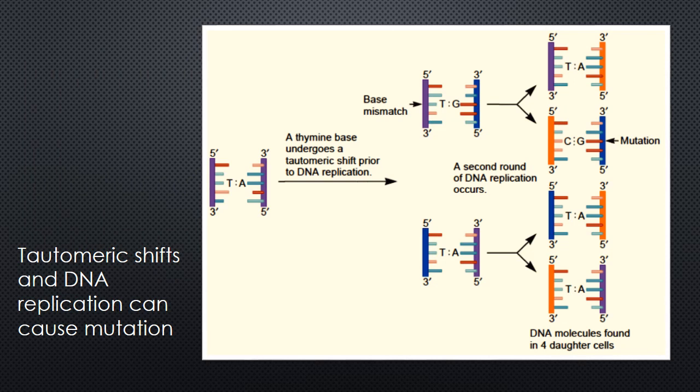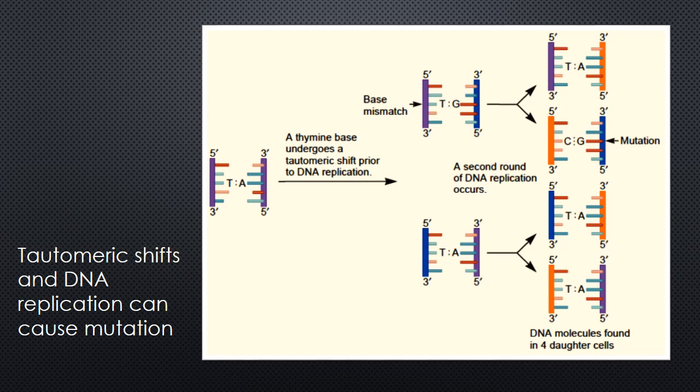How does a tautomeric shift cause a mutation? The answer is that it must occur immediately prior to DNA replication. When DNA is in double strand condition, the base pair usually holds the bases in their more stable forms. After the strand unwinds, however, a tautomeric shift may occur.